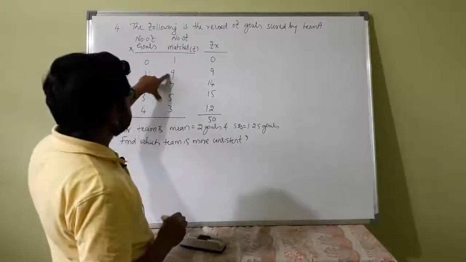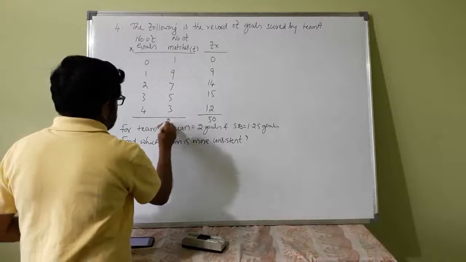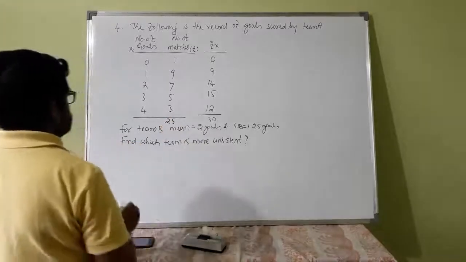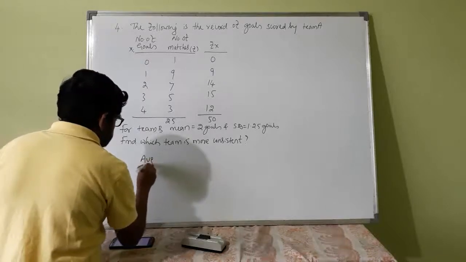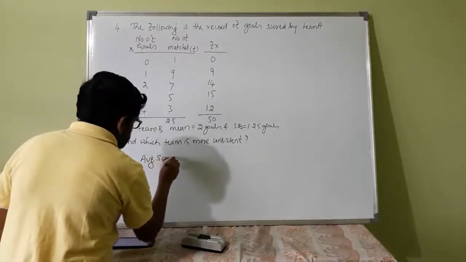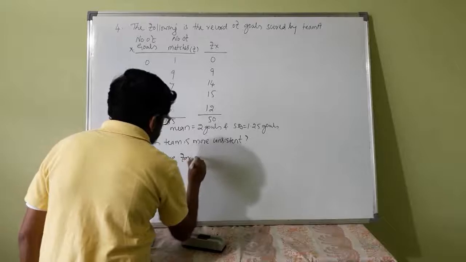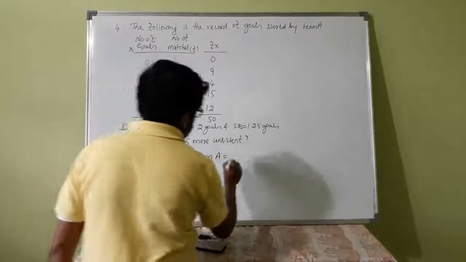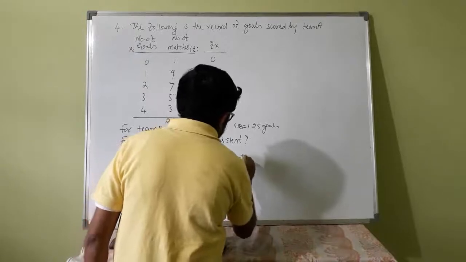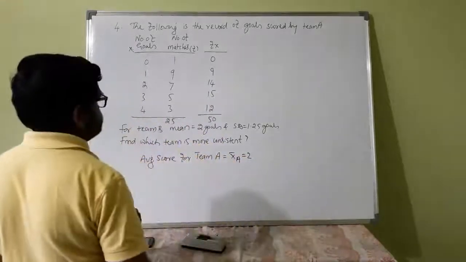What is this? 10, 25. So mean, average score for team A is x bar A is equal to 2.